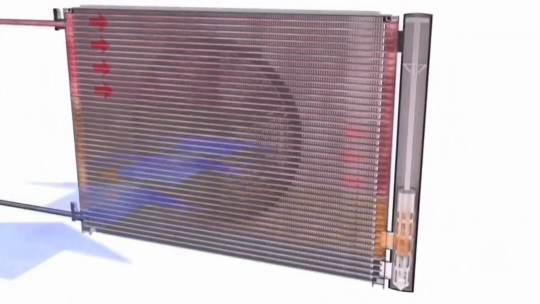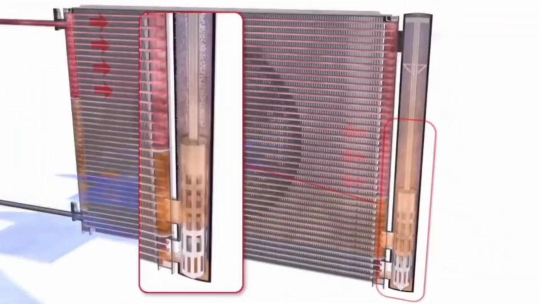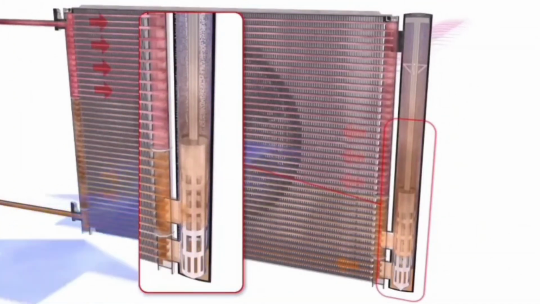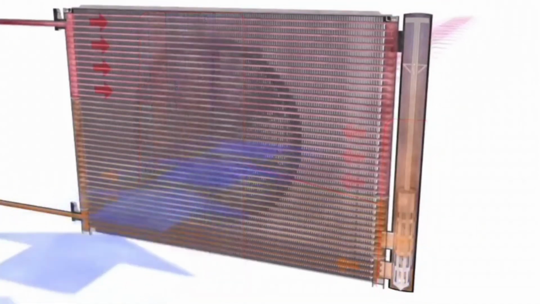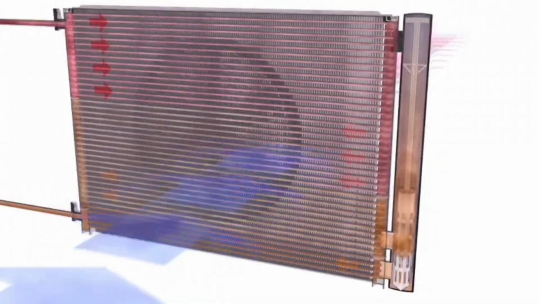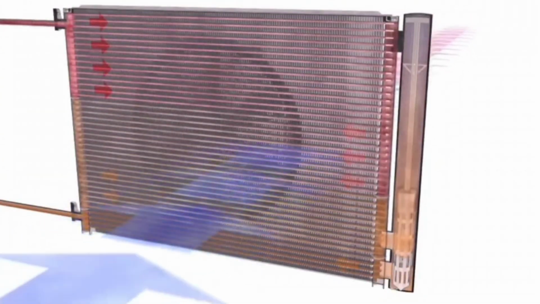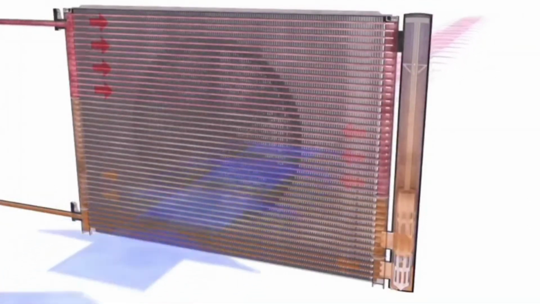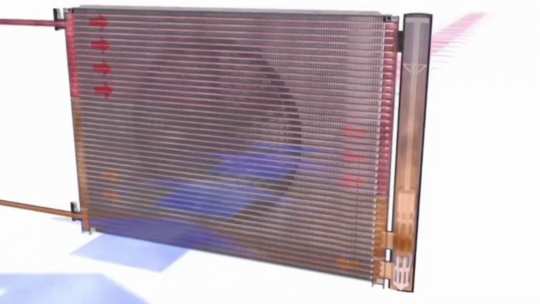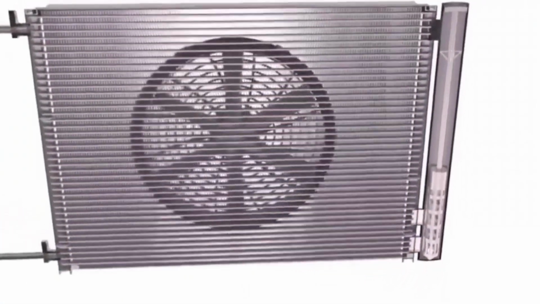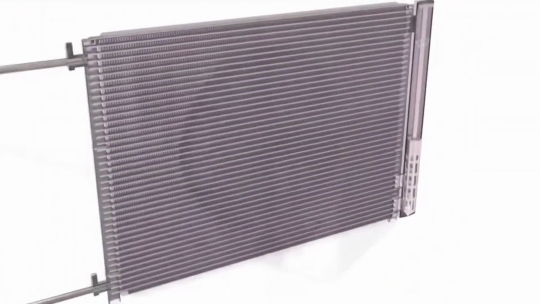Condensed refrigerant then enters the integrated receiver dryer, IRD, unit, which is a cylindrical tube integrated to the condenser. The IRD captures moisture and dirt from the refrigerant and keeps the system in good condition. IRD also dries the refrigerant, as moisture in the system has a bad effect on the compressor oil and the operation of the components. It also filters polluting particles.